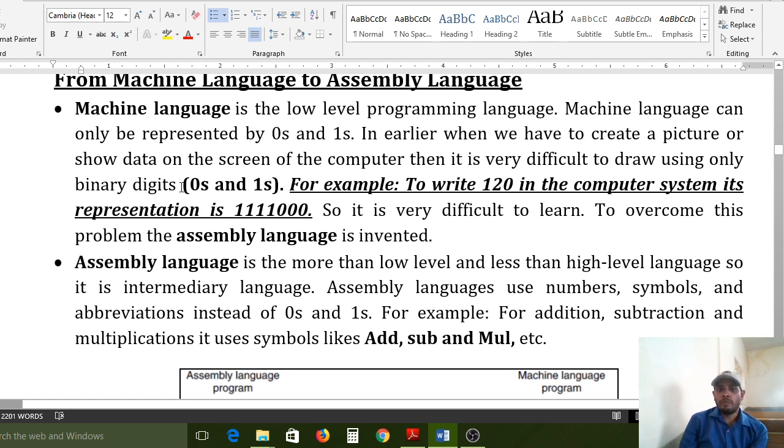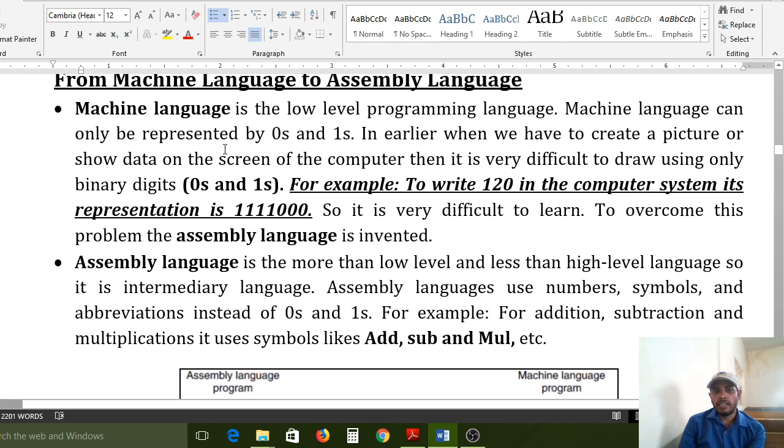Each and every computer, or every electronic device, should first understand only zeros and ones, nothing but a binary language. The remaining languages, the higher level languages, the devices don't know. For our understanding purpose, we have to learn them, because machine level language is very critical to understand, to learn, and also to modify. So it is a lengthy process.